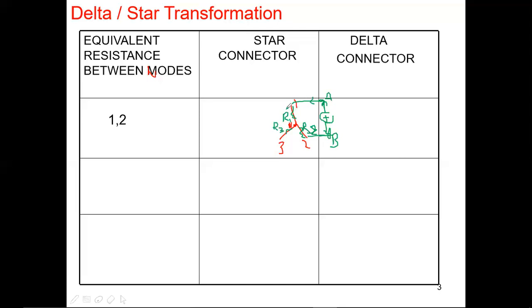So current will flow from here, then it has to take one decision: either go this way or that way. Going this way, there is no closed path, and I always choose the closed path. The current never flows through the third line, because it is an open connection.